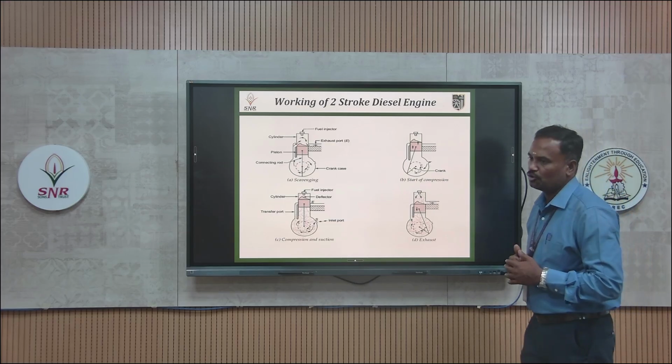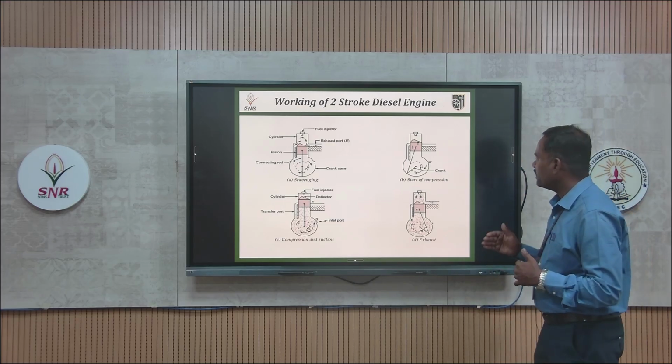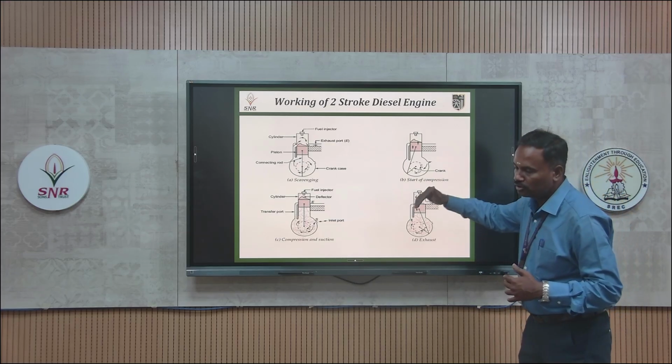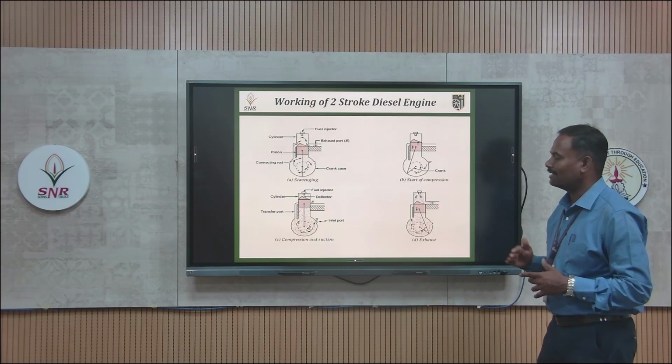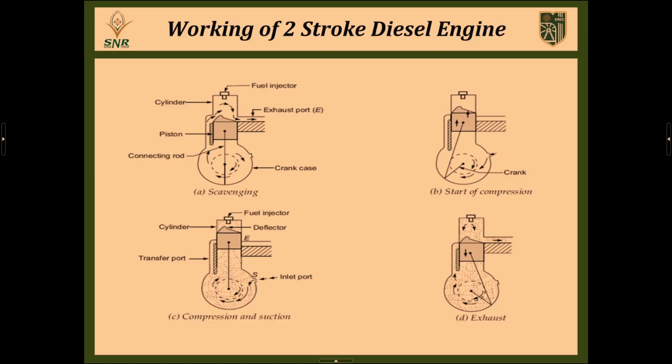During that first stroke, below the piston, the fresh air will enter into that cylinder. At the same time, above the piston, the air is compressed. So, suction and compression will happen in the same stroke. The first stroke is when the piston will start to move from BDC to TDC.